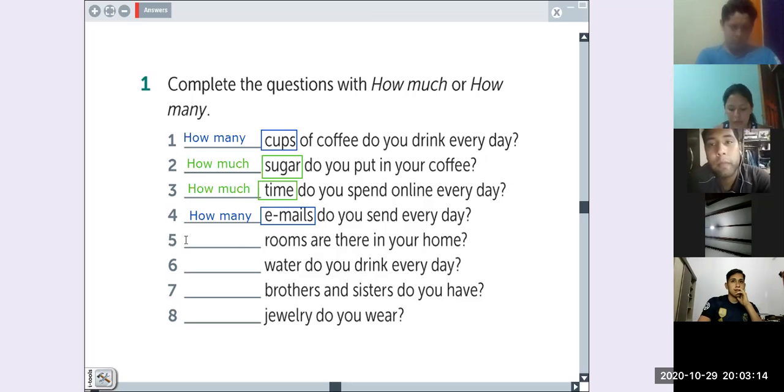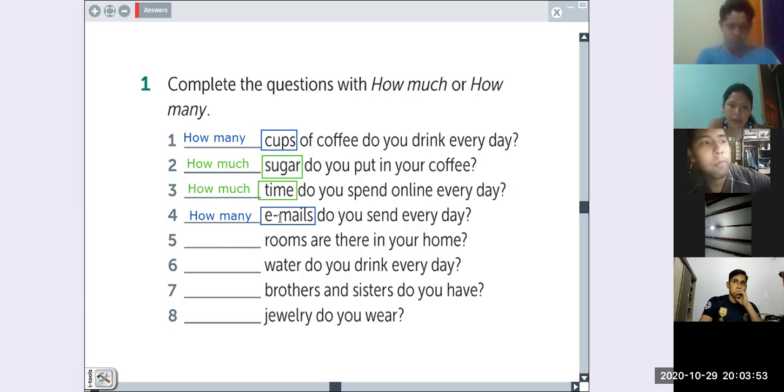How many rooms are there in your home? Okay, rooms is countable or uncountable? Countable. So is how much? Sugar is countable or uncountable? Mire la pantalla, Mireya. Uncountable. Entonces utilizamos how much para cuando tenemos incontables. ¿Qué utilizamos para cuando tenemos contables?